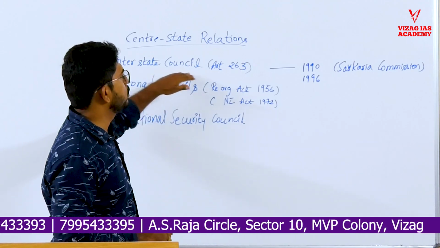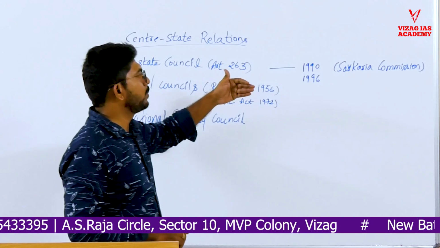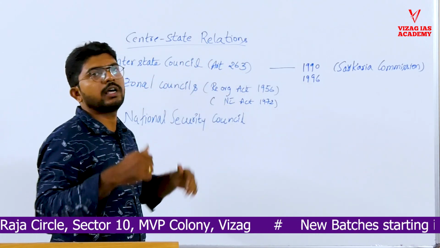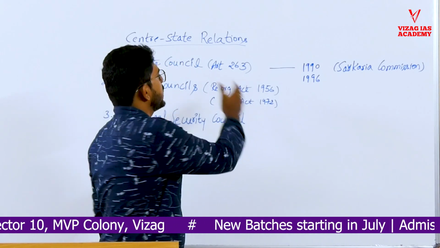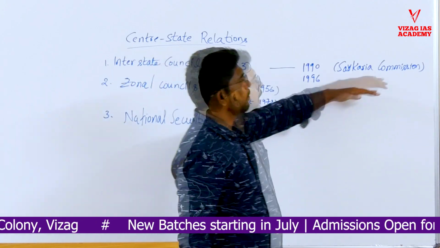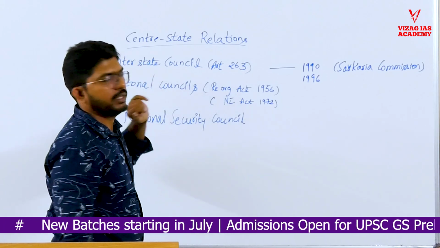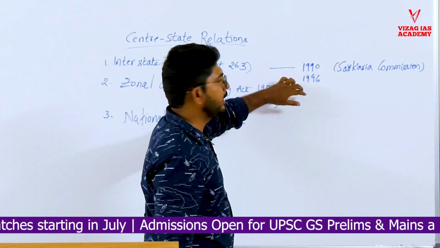Interstate Council, which was defined under Article 263, gives the power to the President to create an interstate council based on the necessity for harmonious relations between center and states or states and states. The Sarkaria Commission in 1990 recommended making it a permanent body. Based on that, a committee was formed in 1990 and again in 1996.